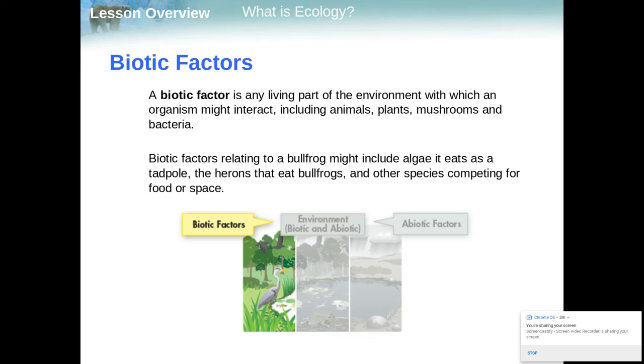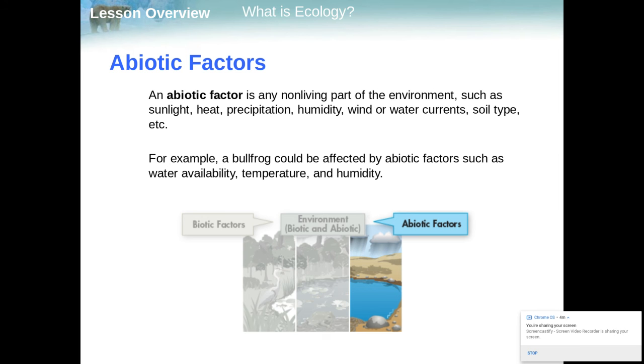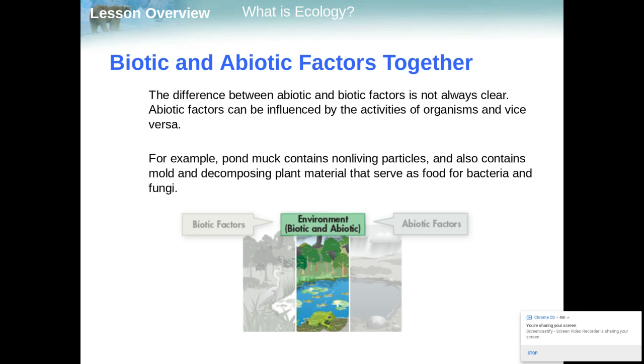So we see this example here. Biotic factors relating to a bullfrog might include the algae it eats, crickets, worms, even the animals that eat the bullfrog, things like that. Now, the abiotic factors are things like water, sunlight, heat, precipitation, humidity, wind, soil type, all of that. So how a bullfrog might be affected by abiotic factors: if it gets too hot, a frog can actually dehydrate and die, just like we can. But usually when we look at it in terms of ecology, we see how those two things interact. So the difference between the two is not always clear. Abiotic factors can be influenced by biotic factors and vice versa.